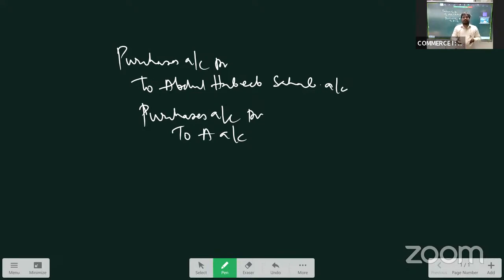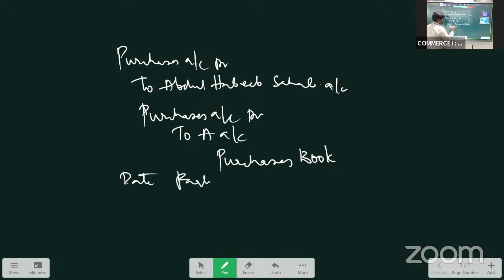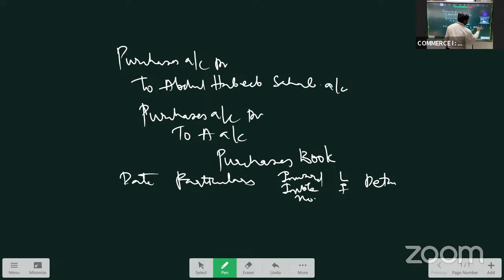Then we take a book and keep the name of the book as purchases book. The format for purchases book is date, particulars, inward invoice number, LF, details, amount, rupees. So here, instead of writing the journal entry, here we have purchased the goods from